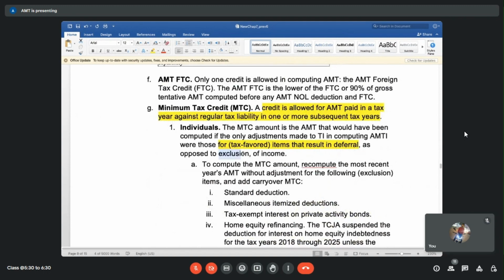What is exclusion? Can anyone give me an example? I need the Indore team to give some example now. Give me an example of complete exclusion of an item, when you're completely saying that, okay, fine, I'm going to exclude this income 100%. Okay, if you're not giving that, we'll pass it on to somebody else. Who wants to take that? You get extra 5 points.